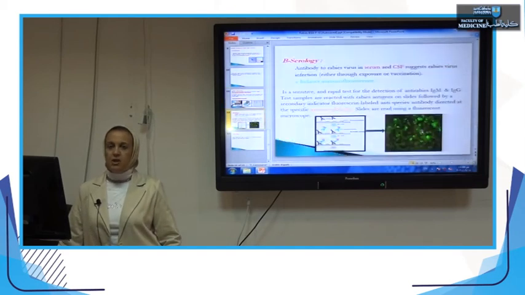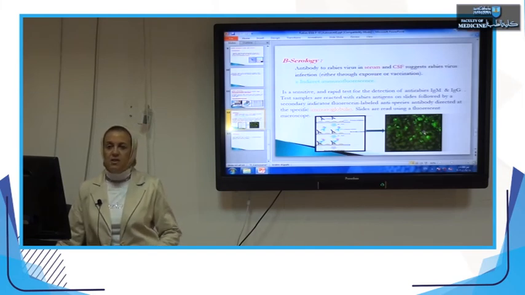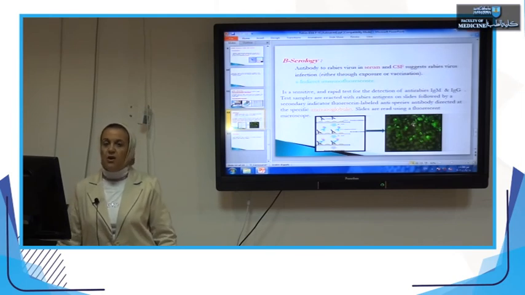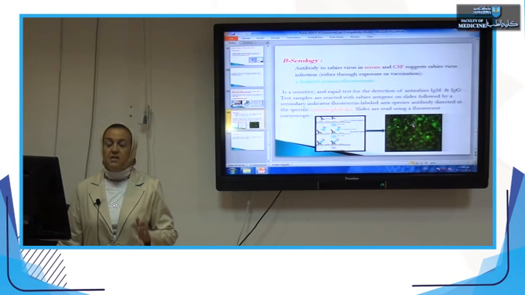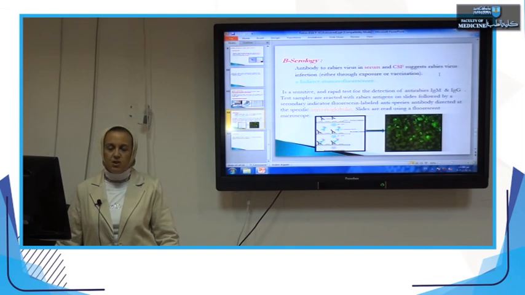Finally, serology is a method where we do not detect the virus antigen or the nucleic acid, but we look for antibodies in the serum or in the CSF. Once more, I'd like to repeat that the virus never reaches the bloodstream, but when it stimulates antibodies, neutralizing antibodies are present in the blood serum of the patient. Antibodies to rabies in the serum or the CSF suggest rabies virus infection. This could be detected by indirect immunofluorescent technique.